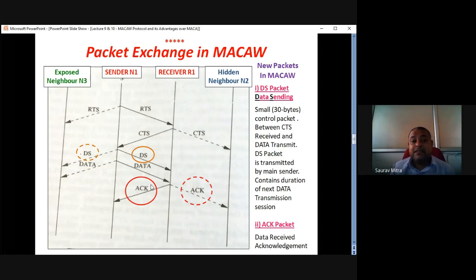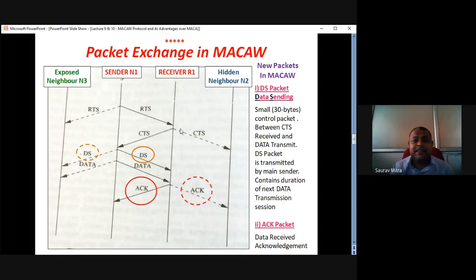Whatever data is transmitted from N1 to R1, if it is received perfectly at R1, only then R1 sends back the acknowledgement. So when the acknowledgement is received, the transmitter knows that whatever was its job has been done perfectly. That is, whatever data transmission had to take place between N1 and R1 has taken place perfectly. Two more things.